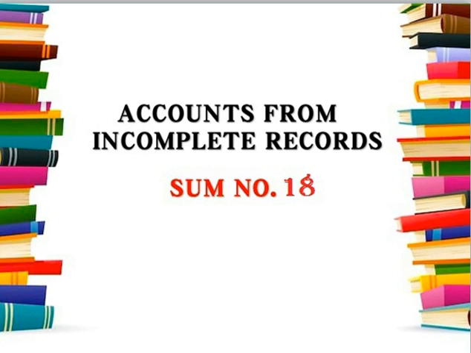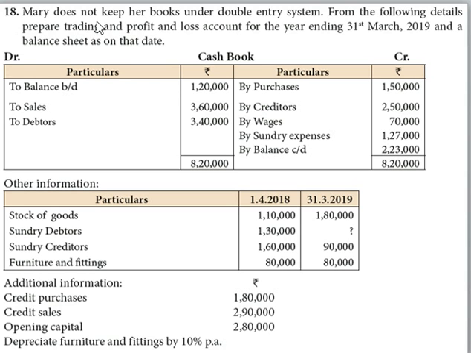Accounts from incomplete records, sum number 18. Mary does not keep her books under double entry system. From the following details, prepare trading and profit and loss account for the year ending 31st March 2019 and a balance sheet as on that date.